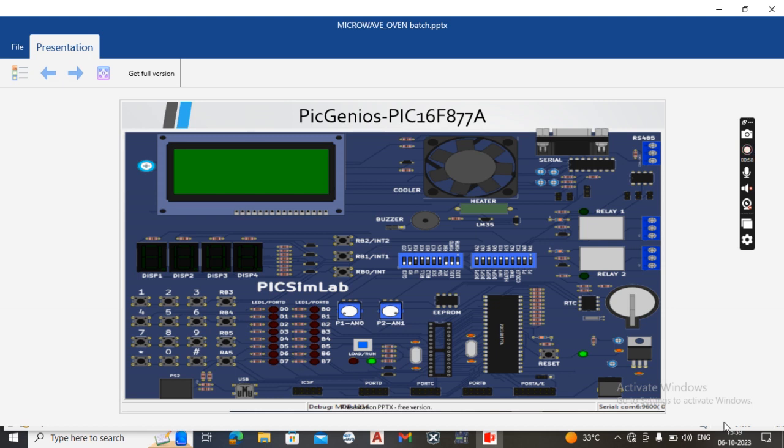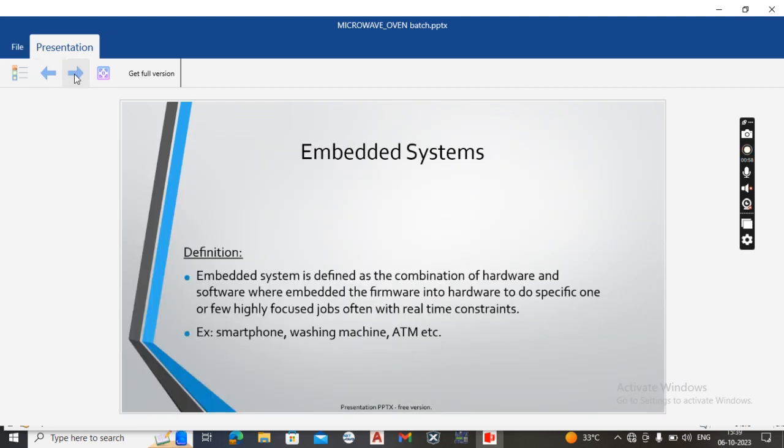Here is the PIC16F877A microcontroller board, which is used to simulate the microwave oven process. Now move to the next slide, which is embedded system. Generally, an embedded system is defined as a combination of hardware and software to do a specific job, a focused specific job. Here are some examples of embedded systems: smartphone, washing machine, ATM, airbags, automatic air sprinkler.